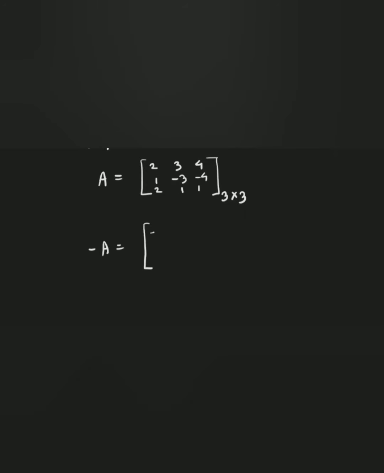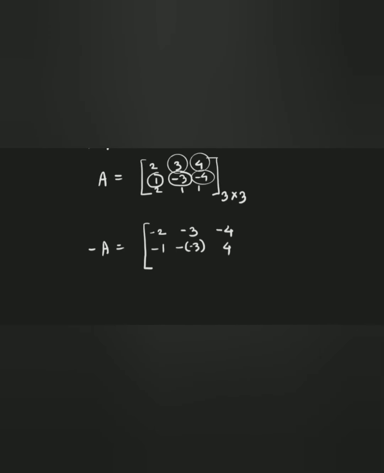That means this will become minus 2. Since this element is 3, A12 will become minus 3. This element is 4, so we will write negative 4. If this is 1, then this will be negative 1. If this is minus 3, then minus of minus 3 becomes plus 3.